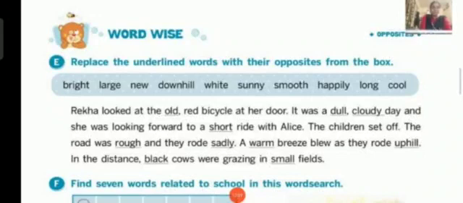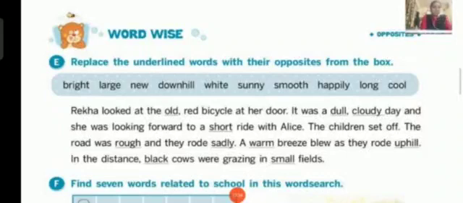The opposite word of dull is bright. So you have to strike the word dull, write bright above, and instead of cloudy you will be writing sunny. She was looking forward to a short ride. Well, the opposite word for short is long. Okay, strike the word short and make it long.